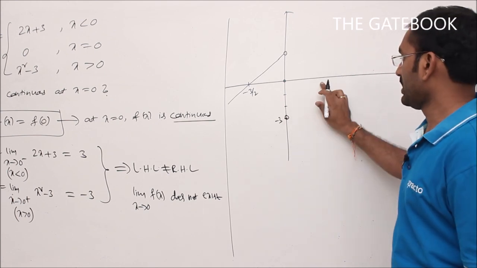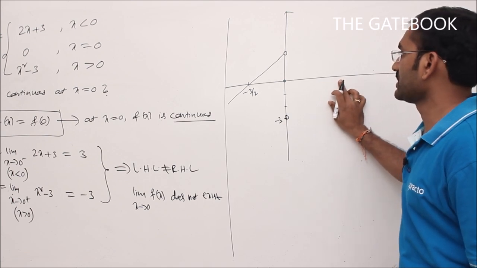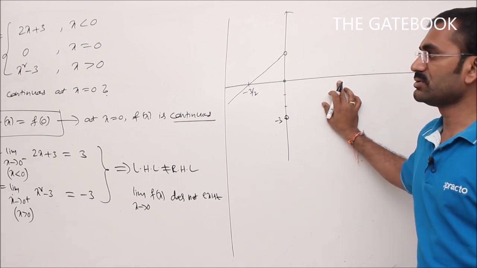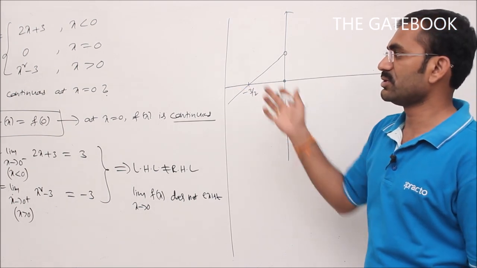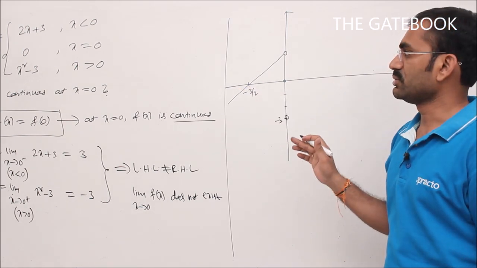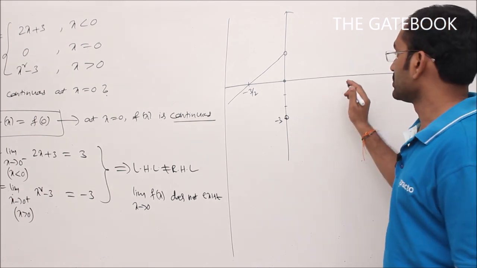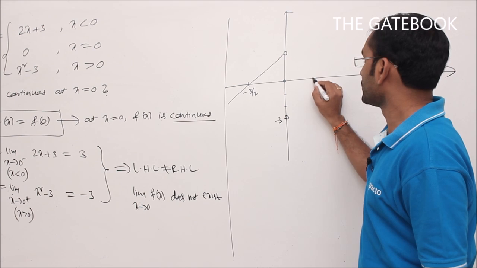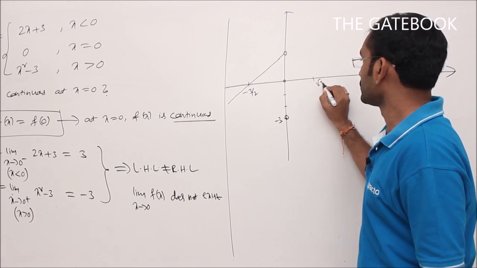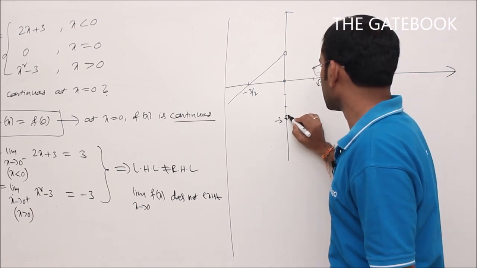And what about the point on the x-axis? To get the point on the x-axis, we have to put y equal to 0. y equal to 0 means f of x equal to 0. f of x equal to 0 means x square minus 3 is equal to 0. x is equal to, we will get under root 3. So somewhere we will get under root 3 here. So the graph will be like this.